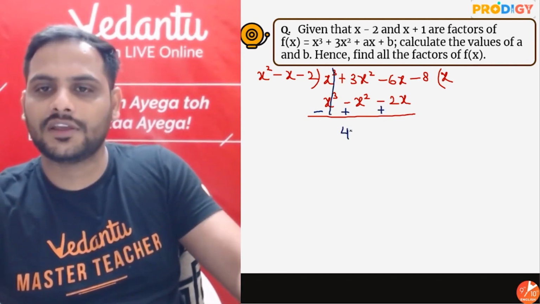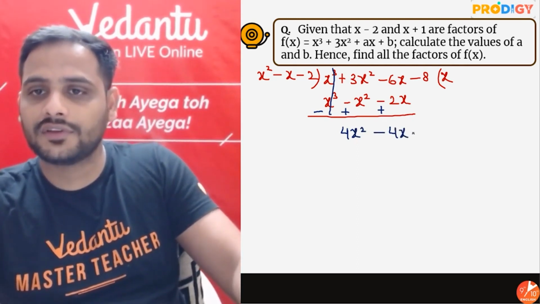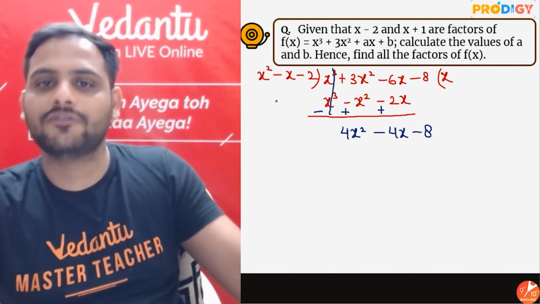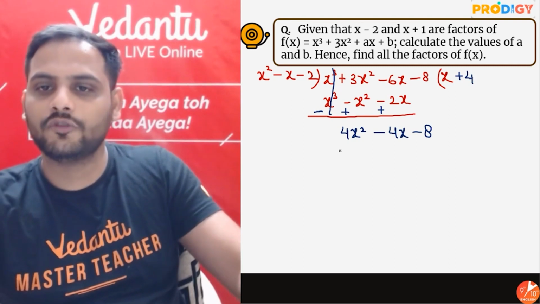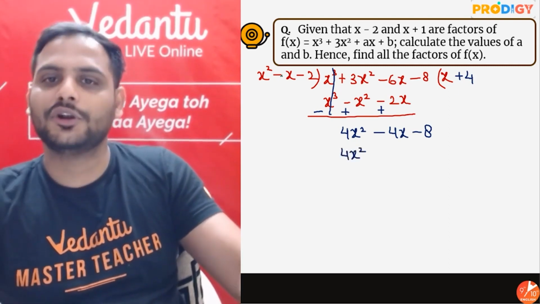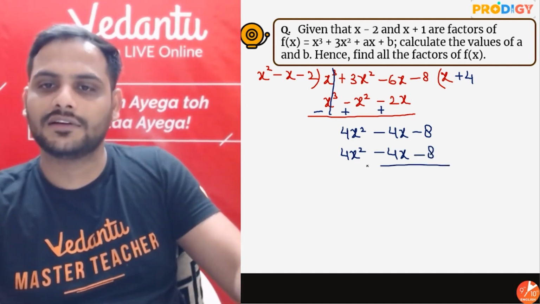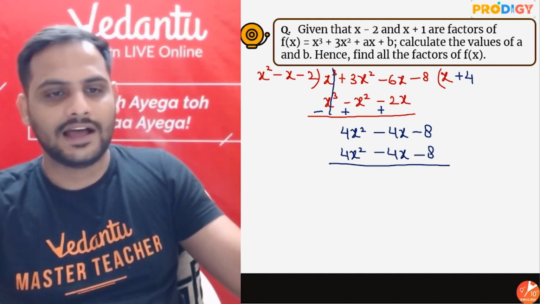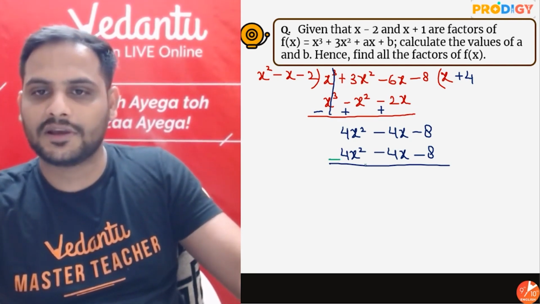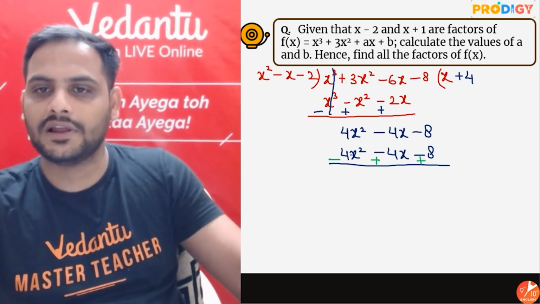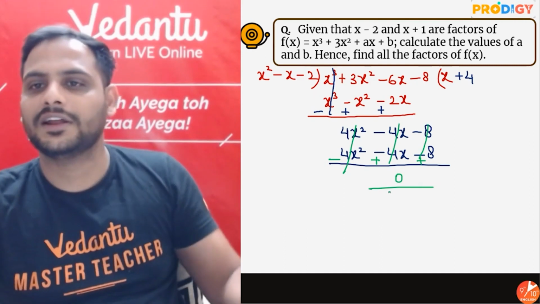3 plus 1, 4x square, minus 6 plus 2x, minus 4x minus 8. How do I create 4x square from x square? So simple, multiply with 4. 4 into x square is 4x square. 4 into minus x is minus 4x. 4 into minus 2 is minus 8. Alright, now I will change the signs. It will become minus plus plus. Cancel, cancel, cancel. Obviously, dividing by factors, the remainder must be 0.